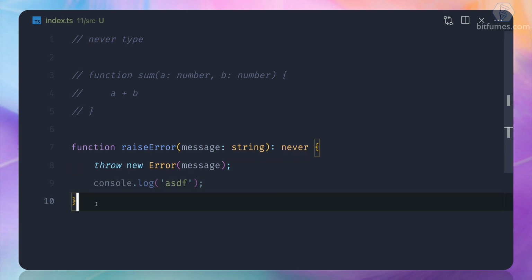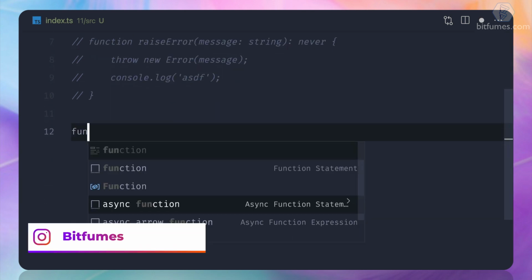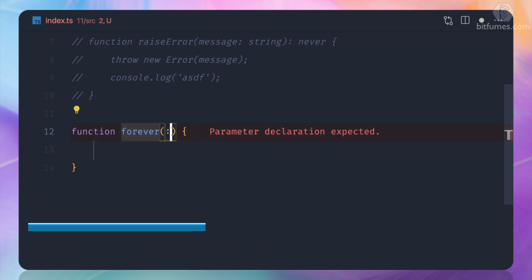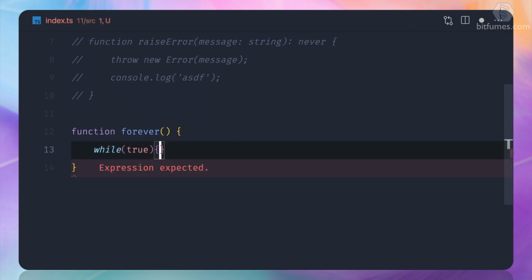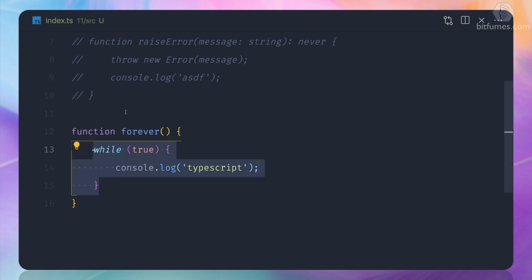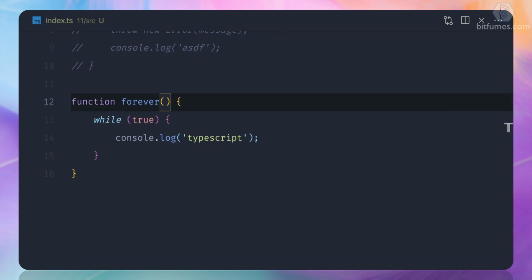Now, what could be another example for the never type? I can create a function and call it forever, and what I'm going to do is say while something is true, then just log TypeScript. This code is never going to stop, which means this function is never going to return anything. So what should be the return type of it? This function is actually never.